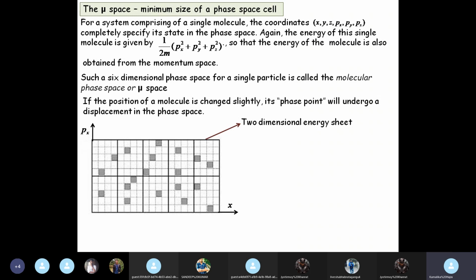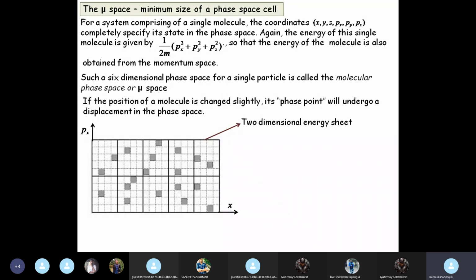Have you understood? Now what do we do when we are doing a three-dimensional problem in the position space? For simplicity, we take only movement along the x direction, and we do the problem and then we transfer to 3D.